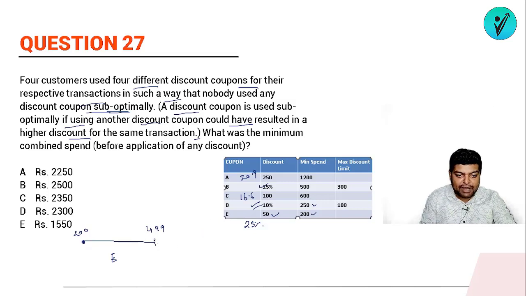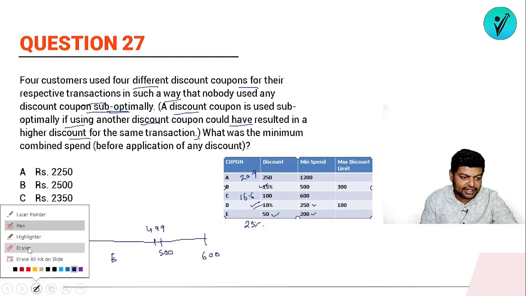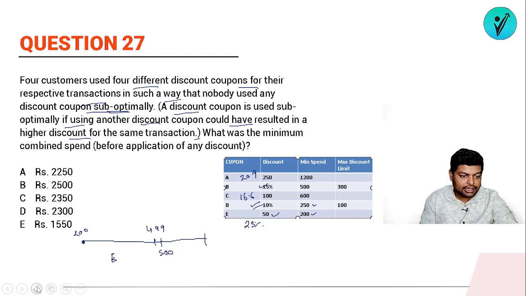But once I have reached the mark of 500, ठीक है, so after this 500 now this coupon will get, ये 15% वाला कूपन एक्टिवेट हो जाएगा. सो टिल 500 टू 600, ठीक है, अगर मुझे 500 से 600 के बीच में कोई शॉपिंग करनी है, या चलो 599 लिखते हैं. If I am doing the shopping from 500 to 599, so which coupon is most feasible to use or better to use? The coupon of 15%, means coupon B is more favorable here. ठीक है, लेकिन एक बार 600 एक्टिवेट हो गया, once the value of 600 is activated, here I was getting only 15%, here I am getting 16.6%.